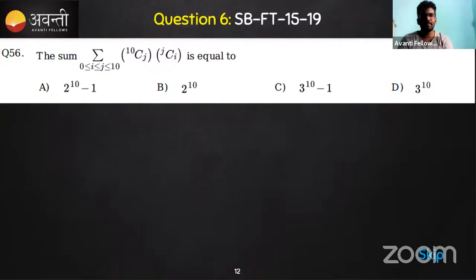Have you tried all of the questions that I explained? In the examination, this has been done, right? So try this question. So this is summation of 10 C, then the two variables are there, i and j. So it's like a double summation.